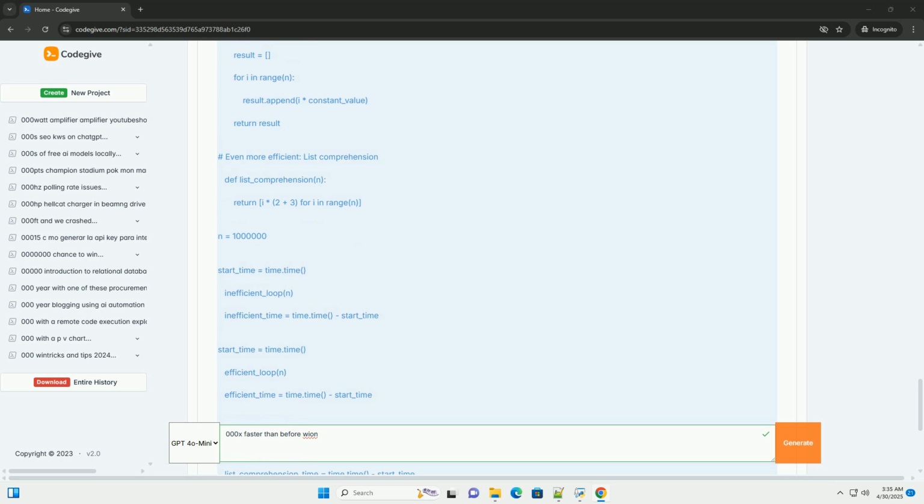Lists versus dictionaries. Lists are good for ordered sequences accessed by index. Dictionaries, hash tables, are excellent for key value lookups. O(1) on average for lookup.